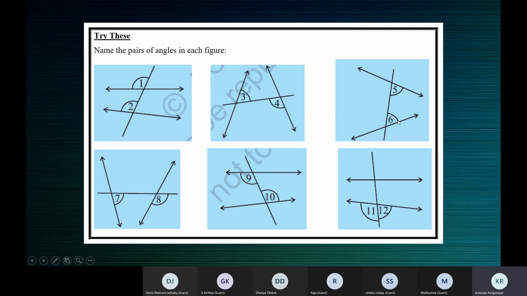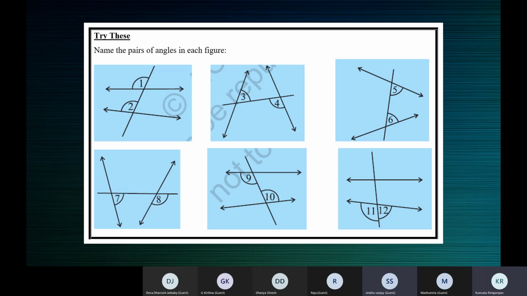What about 5 and 6? What kind of angles are 5 and 6? Interior angles, ma'am.